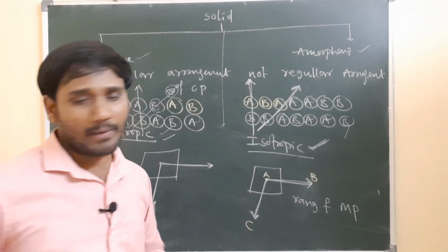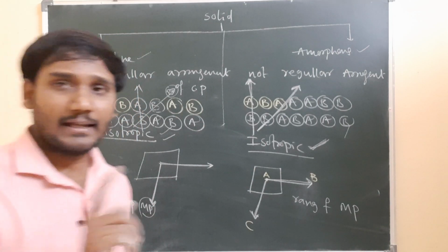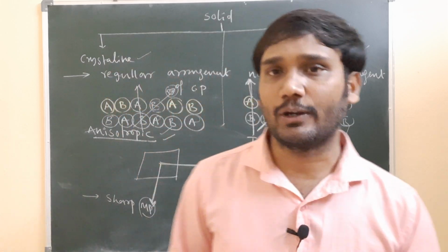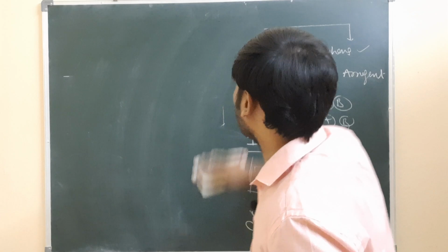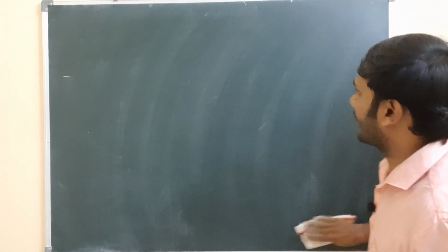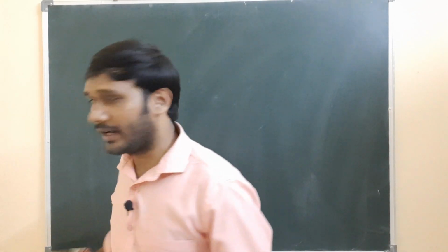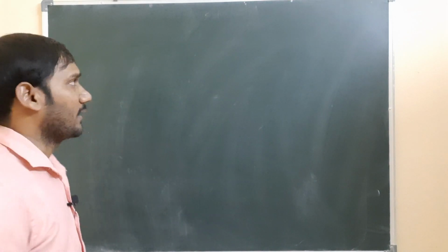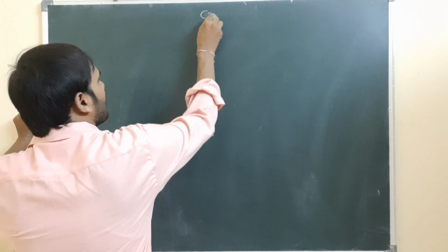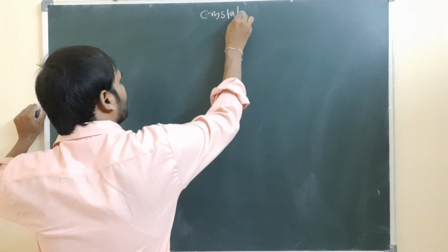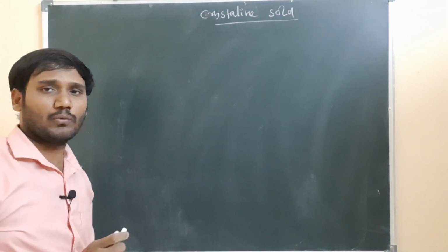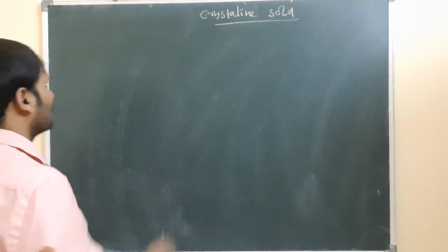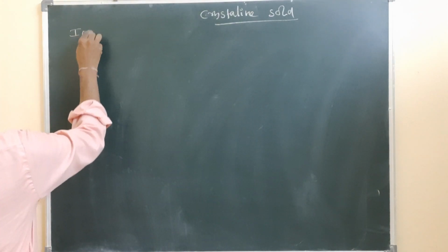After amorphous and crystalline solids, the crystalline solids we again divide into different types. Let us discuss the crystalline solid: into how many types it is divided and what they are. I am writing here: crystalline solid is divided into different types. In that, the first one is ionic solid.